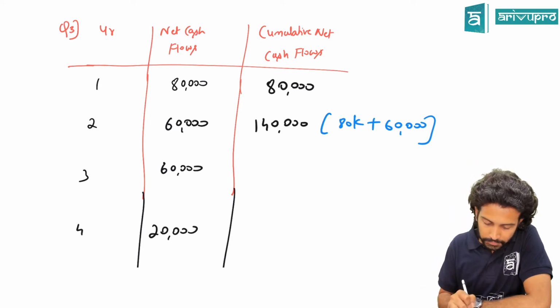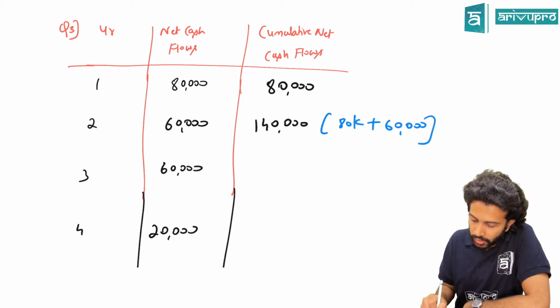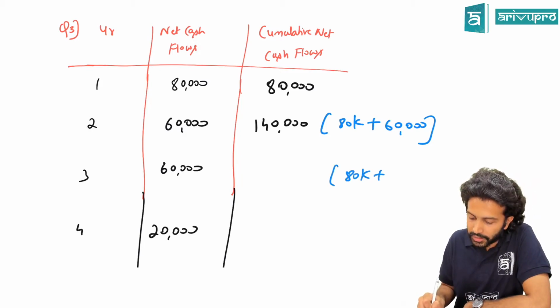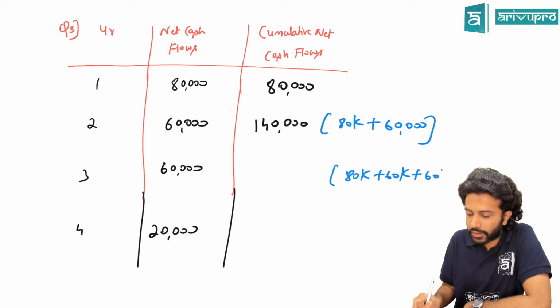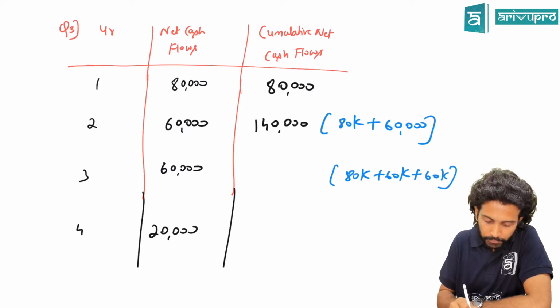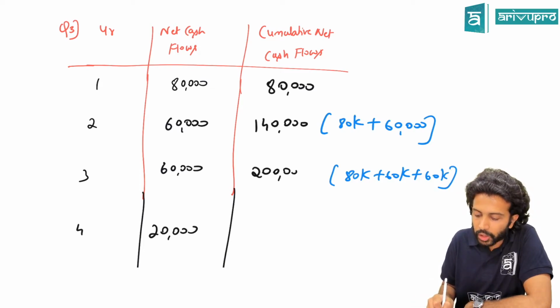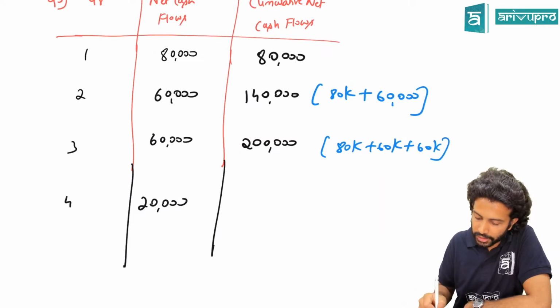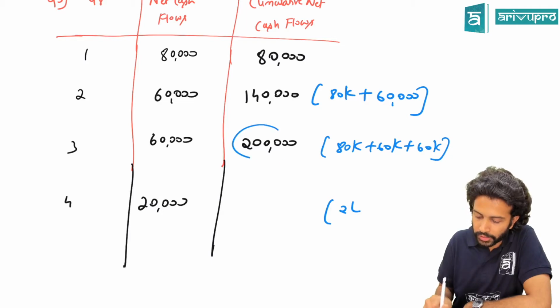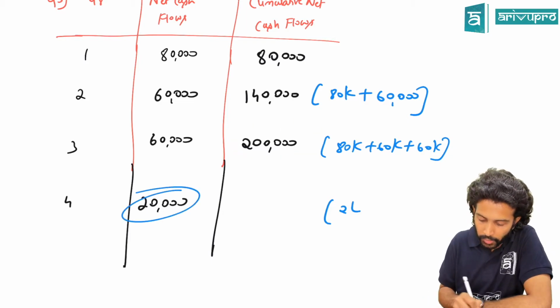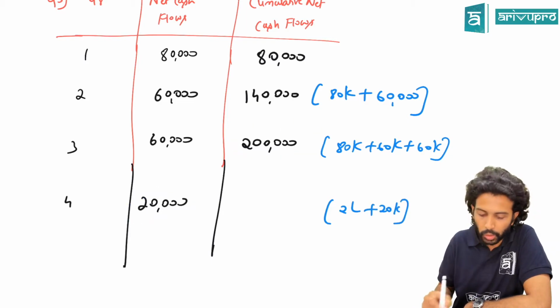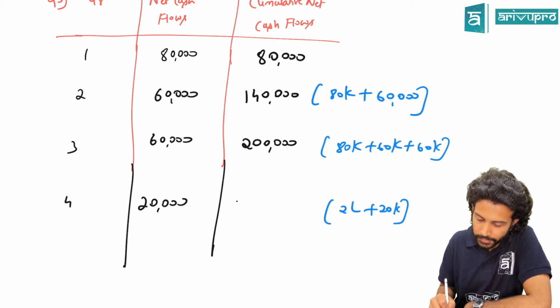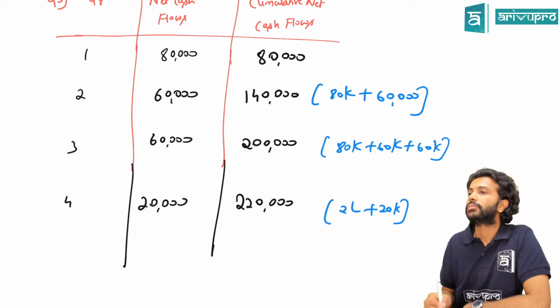Alright, next one, third year. First year you recovered 80, second year you recovered 60, third year you recovered 60 again. That means how much is it totally? 2 lakh rupees. Fourth year, can I directly write like this? Accumulated cash flow for year 3 is 2 lakh. This year again you recovered 20,000, so totally it is 2,20,000. Would that make sense, everybody?